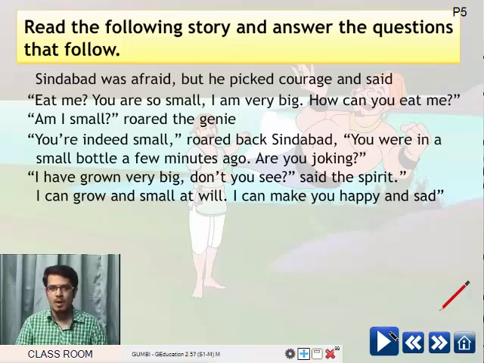Am I small? Roared the genie. You are indeed small, roared back Sinbad. You were in a small bottle a few minutes ago. Are you joking? I have grown very big, don't you see? Said the spirit. I can grow and shrink at will. I can make you happy and sad.